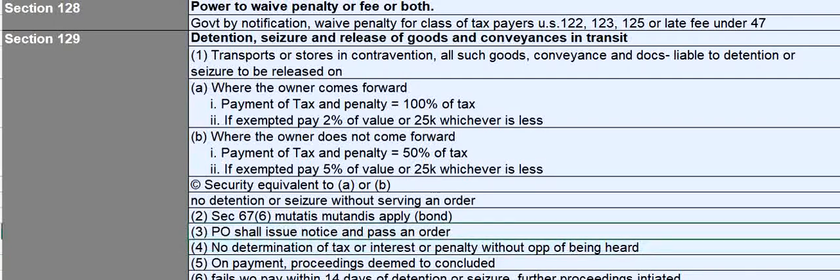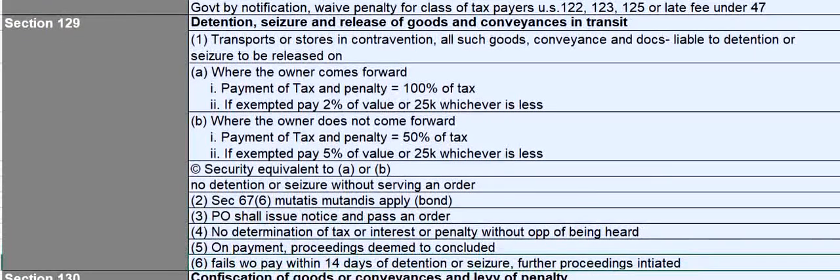Proper officer shall issue notice and pass an order. No determination of tax or interest or penalty without opportunity of being heard. On payment, proceedings will be deemed to be concluded, and if you fail to pay within 14 days of detention or seizure, then further proceedings will be initiated.